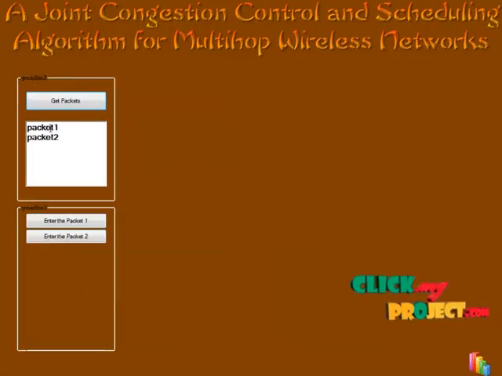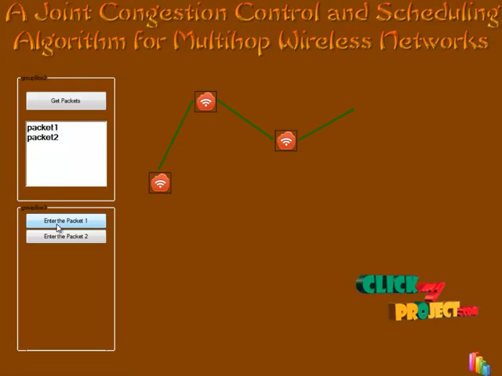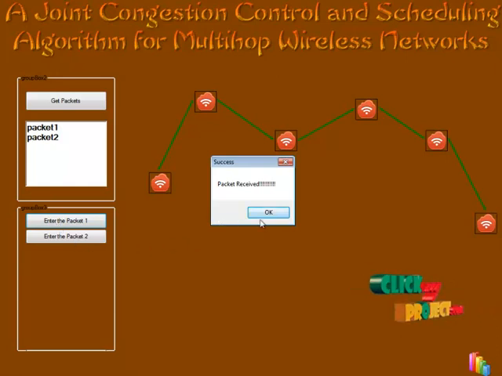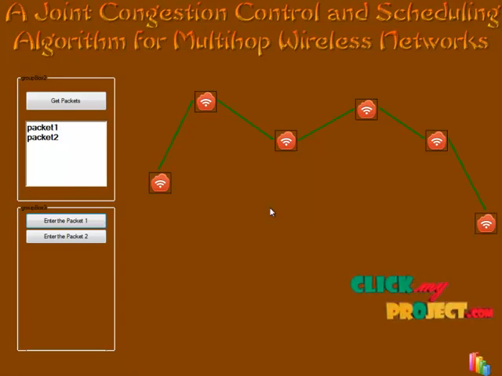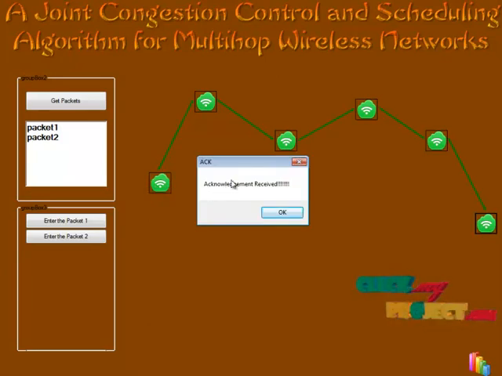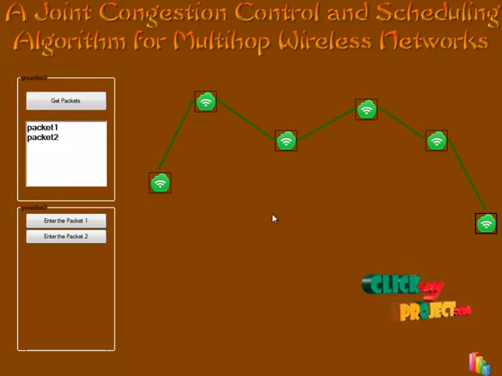When we click get packets, it will show the number of packets to transmit. When we click enter packet 1, it will inject the packet into the network. The packet is transmitted through the nodes. When the packet is received at the destination node, it shows the packet received message. When we click this node, it sends the acknowledgement to the source node. When the acknowledgement is received, we can see the acknowledgement received message.